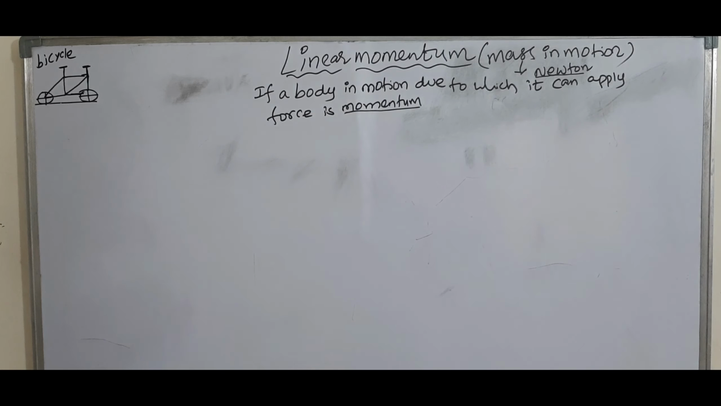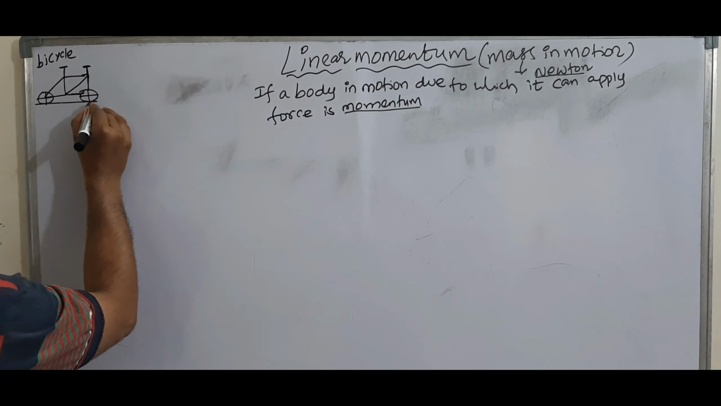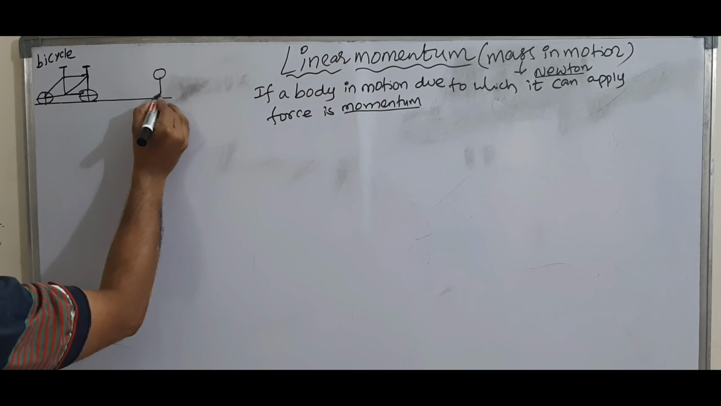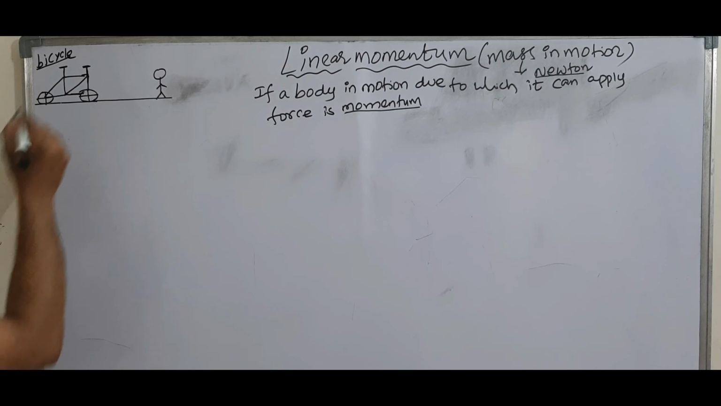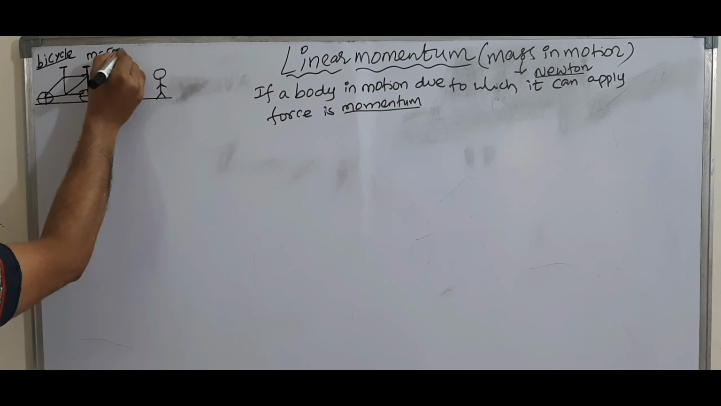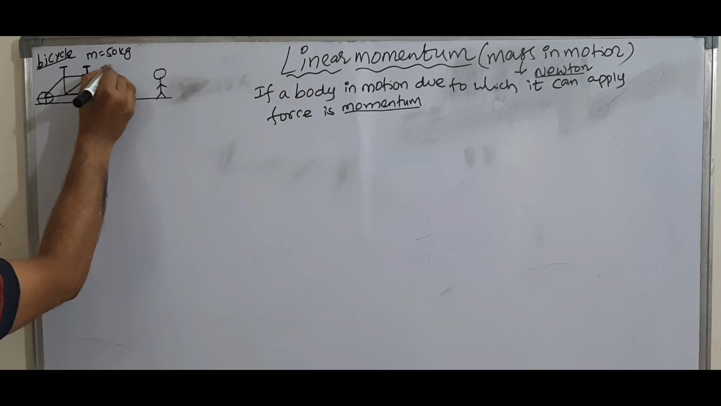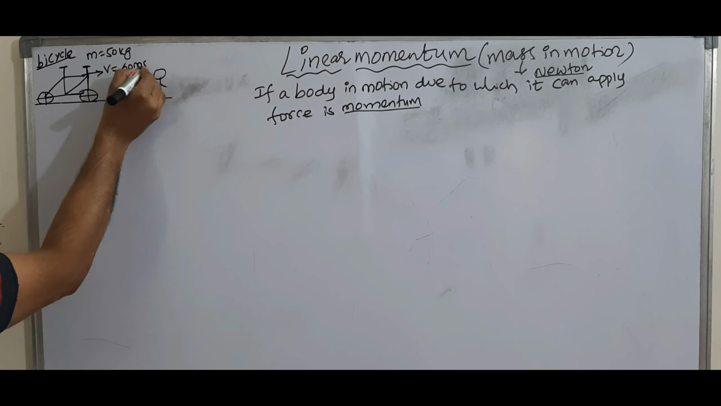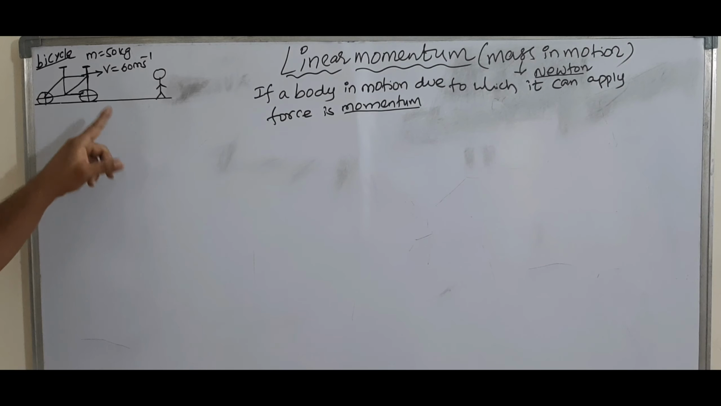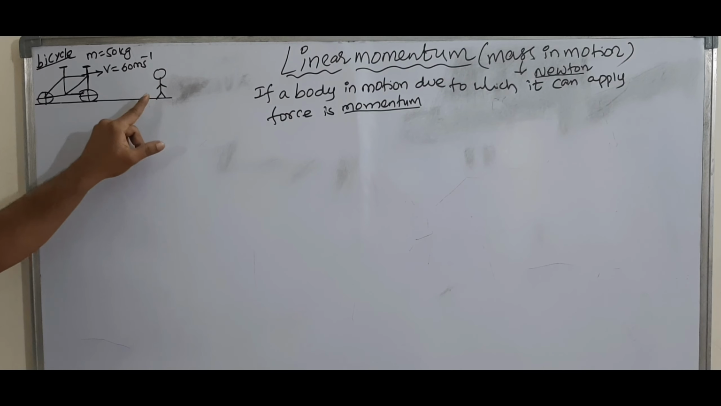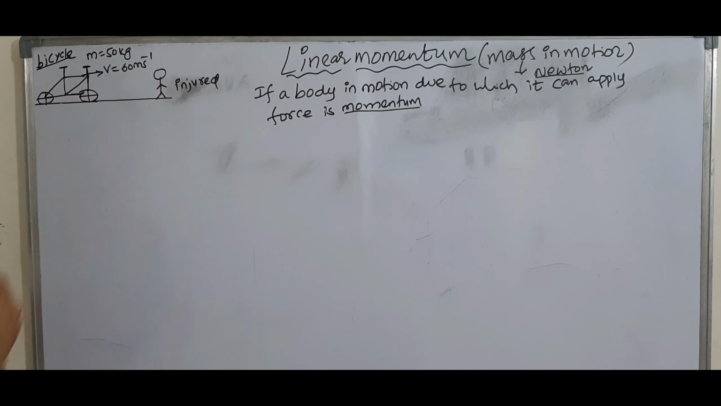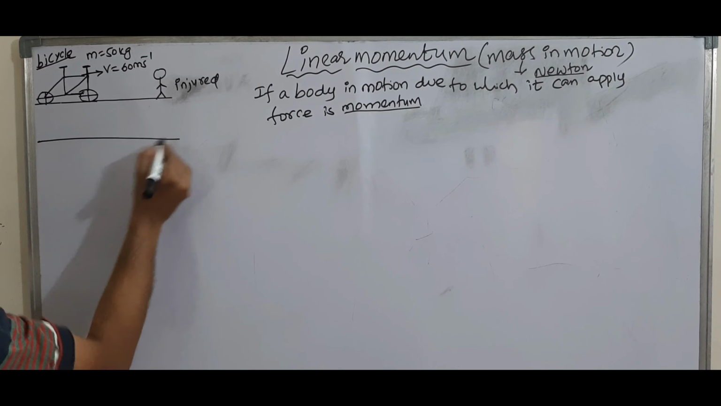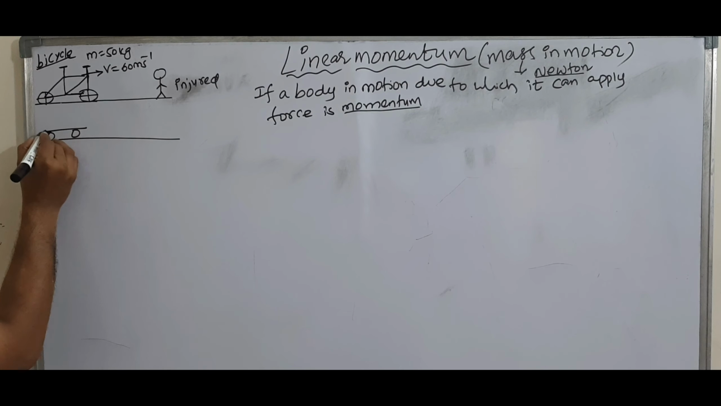Right here, one best example. Suppose a person is standing on the road. See here, a bicycle of mass 50 kg is moving with a velocity of 60 meter per second. When this bicycle suddenly hits this person, the person may be injured. Next, suppose a truck.